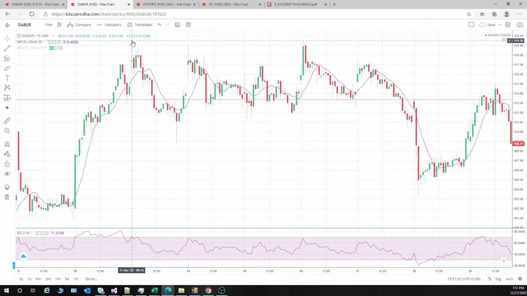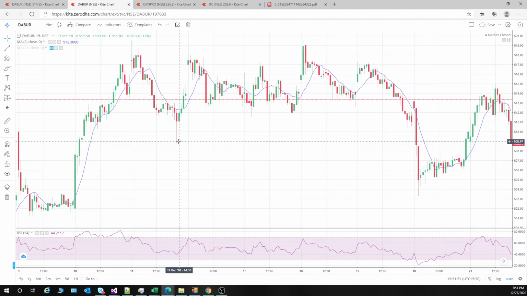So if this is the stop loss and you are taking the trade over here at 514, somewhat low, let's say you take the trade at 514, 5 rupees is the stop loss, and you see where you are coming down till 508. So, and how to exit from the trade?